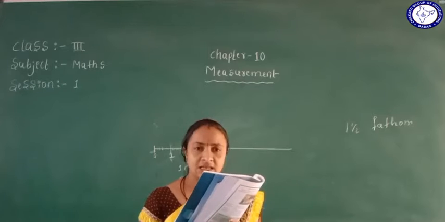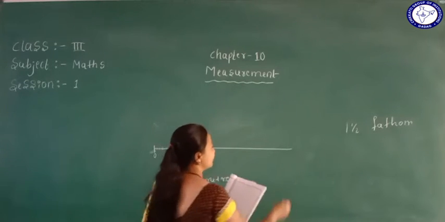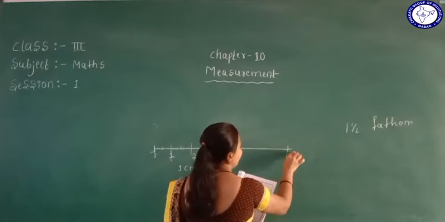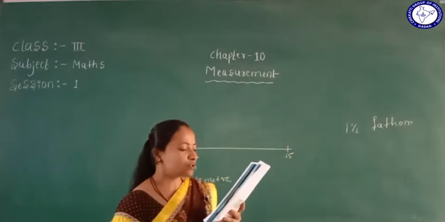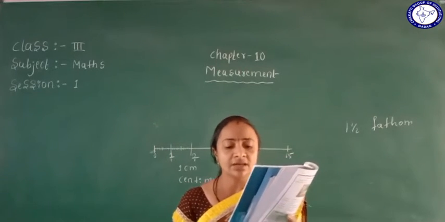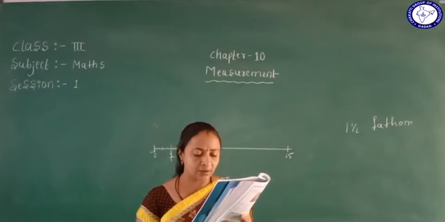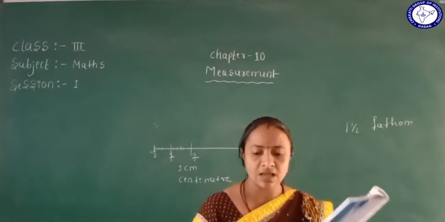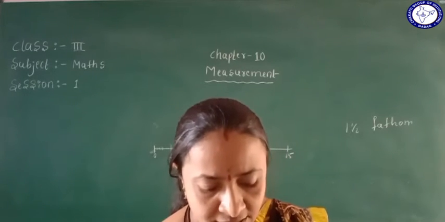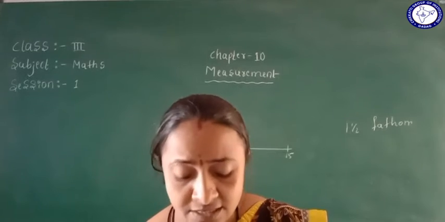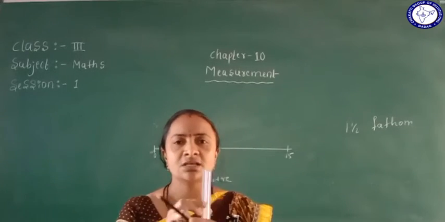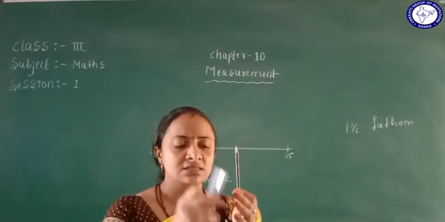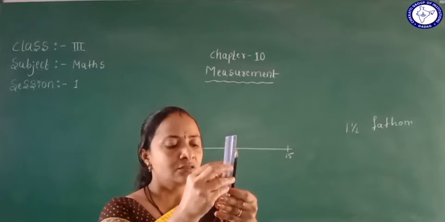We are using it up to 15 groups. Okay, so here up to 15 groups. So we can measure the length of several objects using the scale. Okay, so I'll use the scale and measure the pencil. Okay, so here see, this is the pencil. I am using the scale to measure. So from here